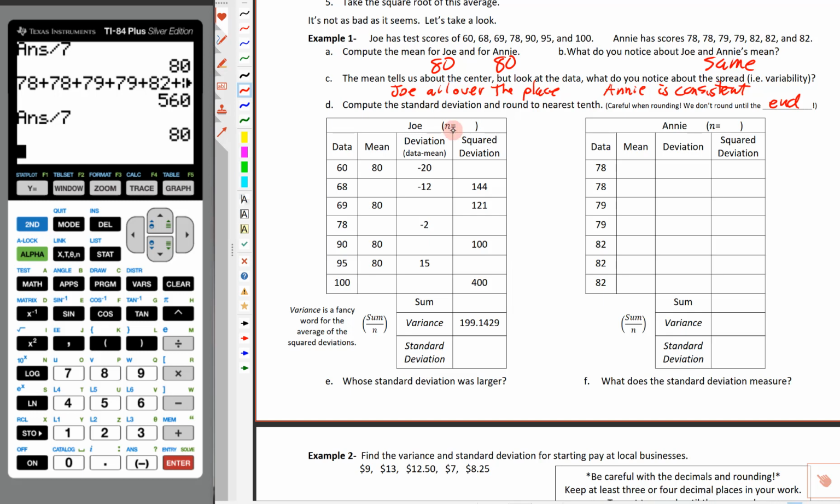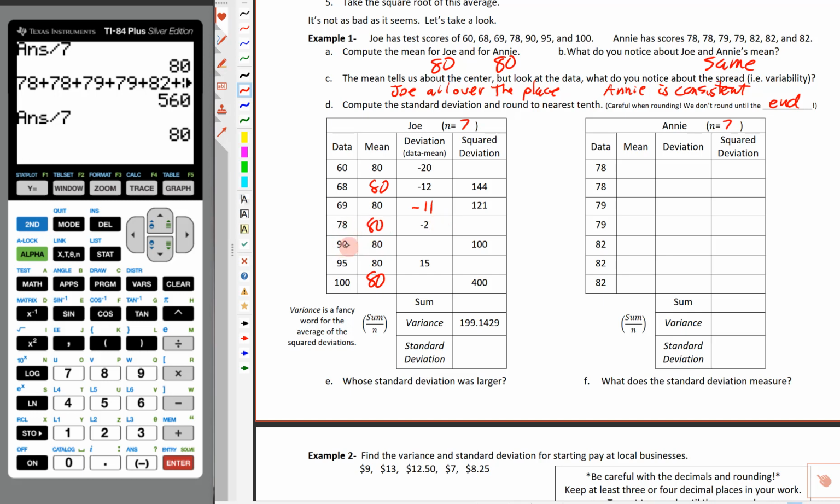So the first thing we want to know is we need to keep track of how many scores there were. Remember, there were 7 scores for Joe, and there were 7 scores for Annie. And this one's mostly filled out for us, so the mean is 80 all the way through. So I'm just going to do 80 for every single one of those. And you'll notice that some of the deviations are filled out. And there's a little reminder here. It's the data minus the mean. That's why this ends up to be negative 20. So it's 60 minus 80, that's negative 20. 68 minus 80 is negative 12. 69 minus 80 is negative 11. 78 minus 80 is negative 2. 90 minus 80.